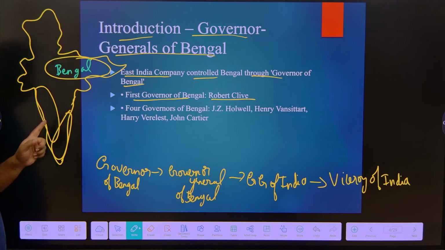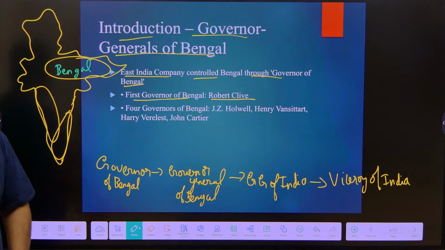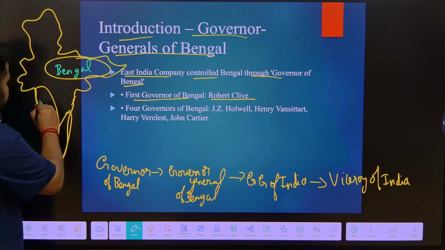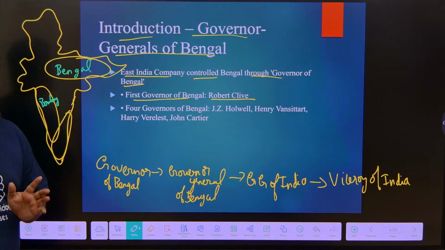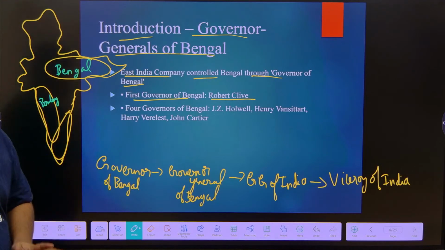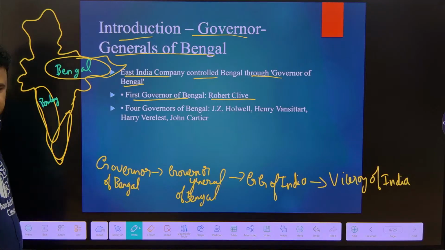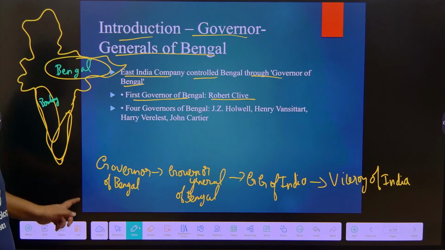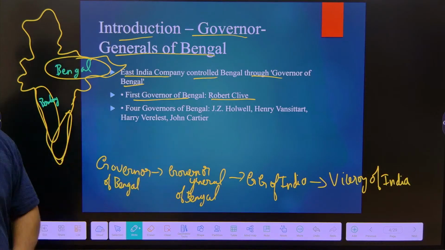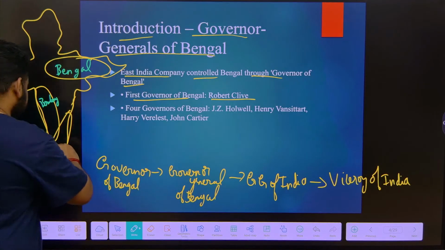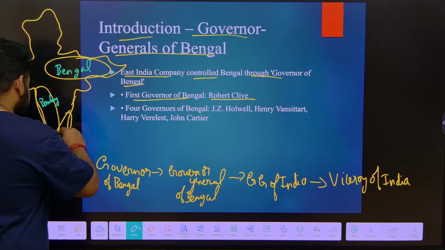Now, this is Bombay. Earlier it was called Bombay, now we call it Mumbai. This is the Bombay Presidency. And this is the Madras Presidency. Now we call it Chennai. Chennai is the capital town of Tamil Nadu. But Madras Presidency does not just mean the city of Madras; the entire region was called the Madras Presidency. So, this is the Madras Presidency.